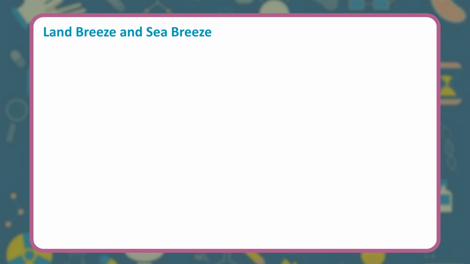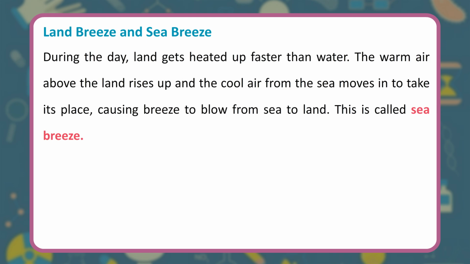Land breeze and sea breeze. During the day, land gets heated up faster than water. The warm air above the land rises up and the cool air from the sea moves in to take its place, causing breeze to blow from sea to land. This is called sea breeze.